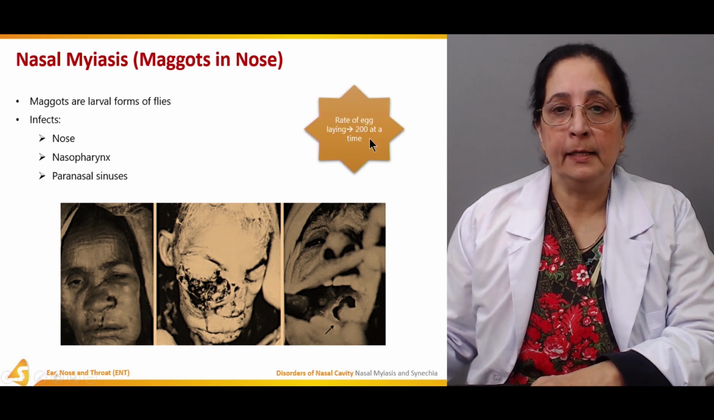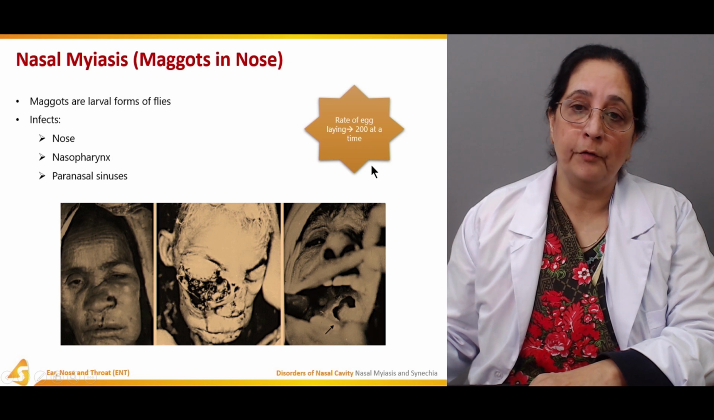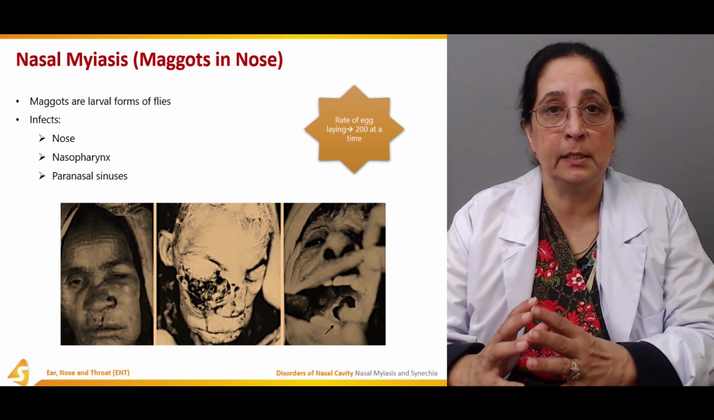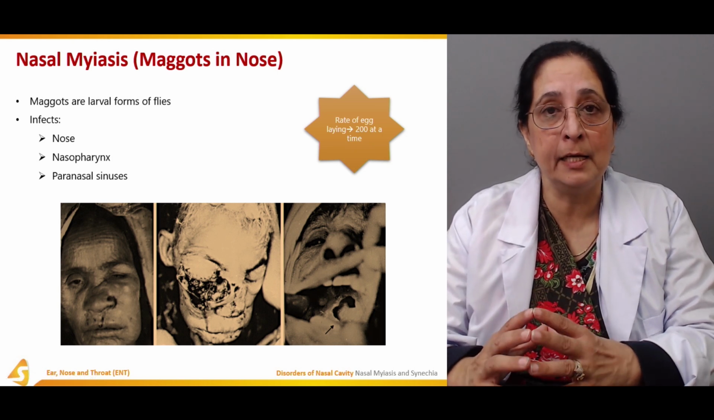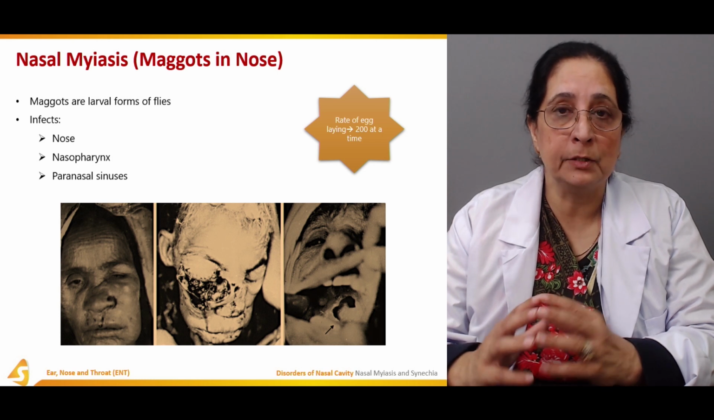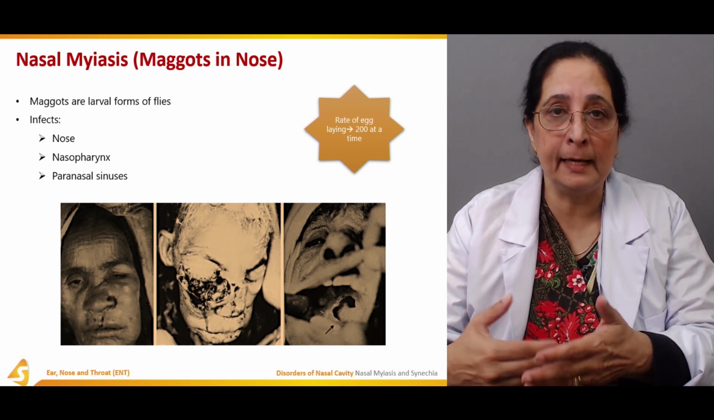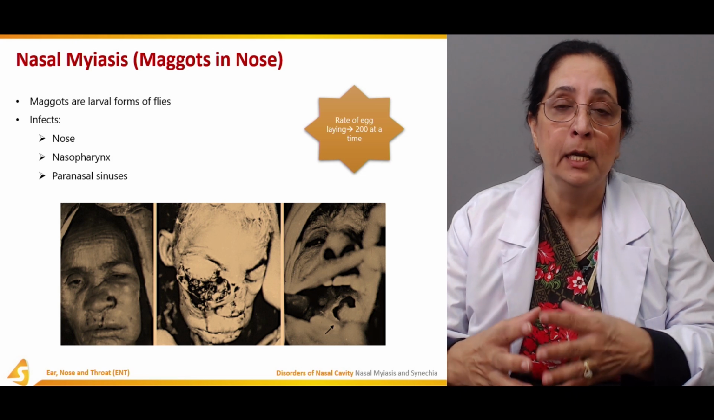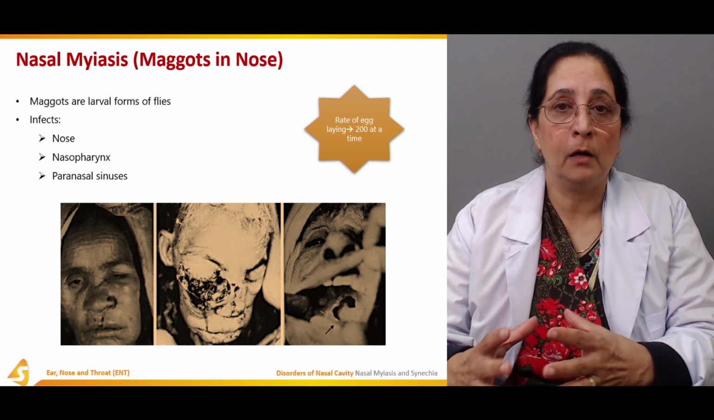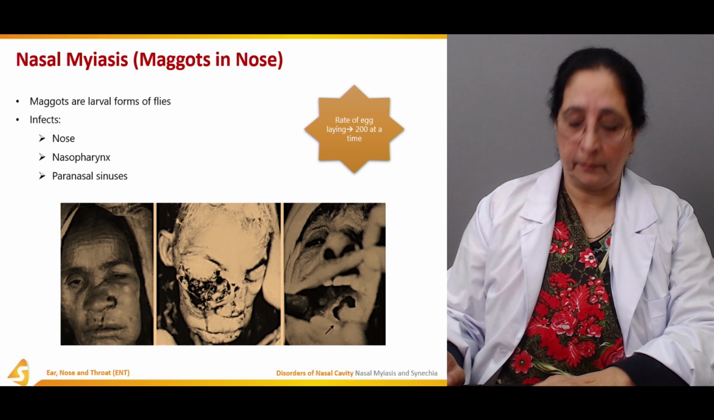The rate of egg laying is 200 at a time, so it's a very high rate of egg laying. The condition develops very fast and rapidly because of the large number of eggs laid.